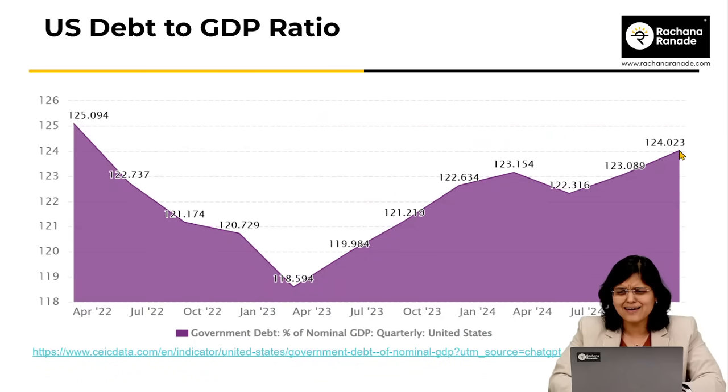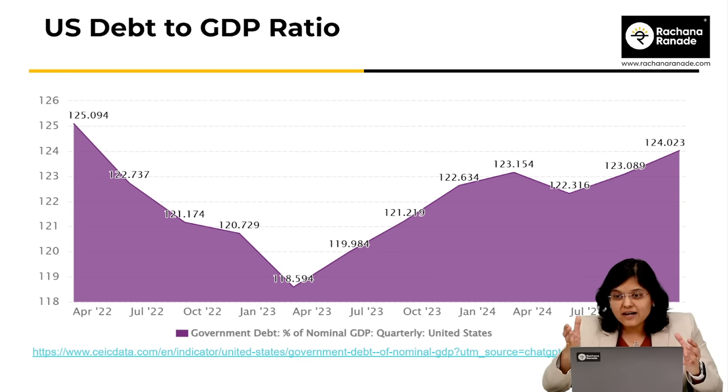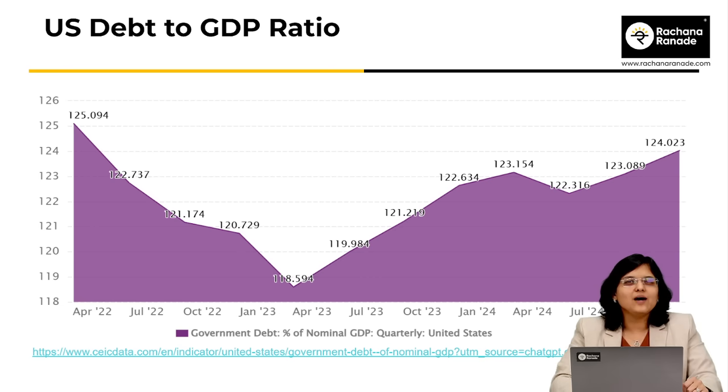It is currently standing at 124. What do we mean by 124%? If their GDP is 100, their debt is at 124. Is that insane? Is that crazy? Yes. I want you all to do this as a homework. Check how much is India's debt to GDP ratio and comment the answer in the comment box.